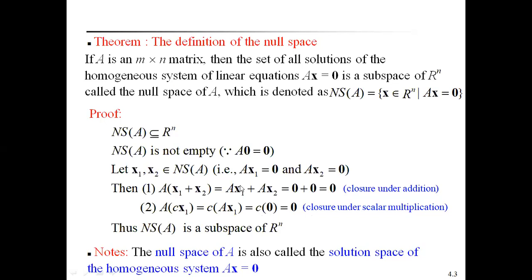By the definition of a subspace of a vector space, there are two conditions: closed under vector addition and closed under scalar multiplication. Then the subset forms a subspace of a vector space. That's why, by using that definition, null space of A is closed under vector addition and closed under scalar multiplication. Then we say that null space of A is a subspace of R to the power of n.